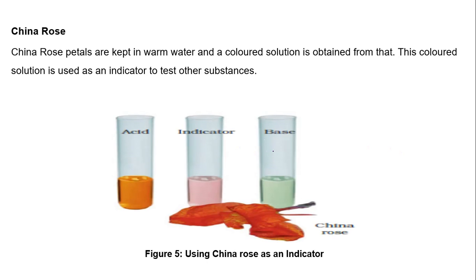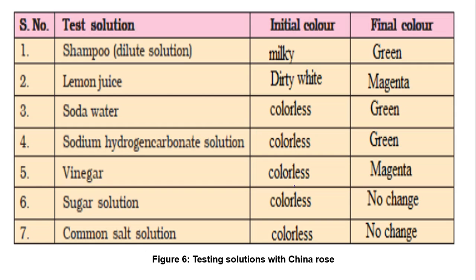Now China rose. China rose petals are kept in warm water. We will observe a pink color solution, and this is also used as an indicator. Now what is the color change we observe? When we check an acid with China rose, it will turn into magenta color, dark pink color, and when we check a base with the China rose solution, it will change into green color.